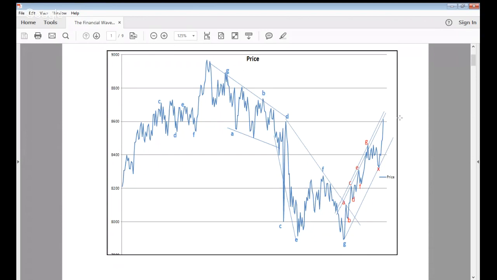Now it's not clear whether this wave A is a triangle or a zigzag pattern. So the nature and the retracement of wave B, which we are going to see over the next few days, is going to provide very vital information. If wave B retraces more than 61.8% of this rise from wave X, then yes, it is forming a triangle pattern, with a few days of consolidation before we top out. If it retraces less than 61.8%, then we are forming a zigzag pattern, and wave C, which is going to come on the upside, is going to break even today's high. So the retracement of wave B is going to be very important.